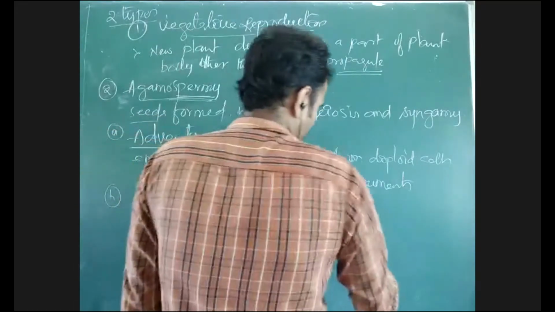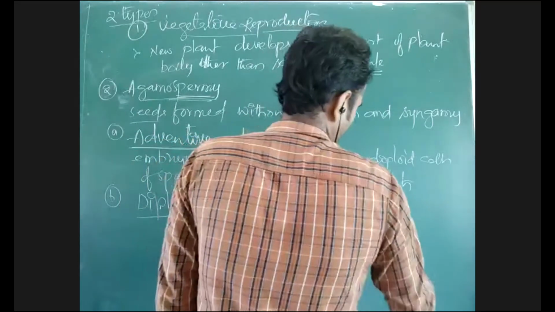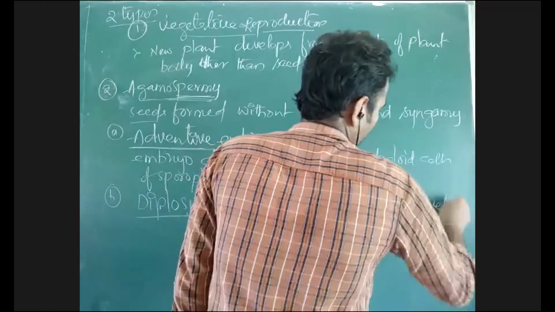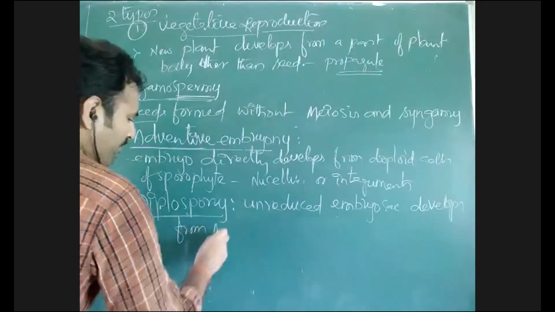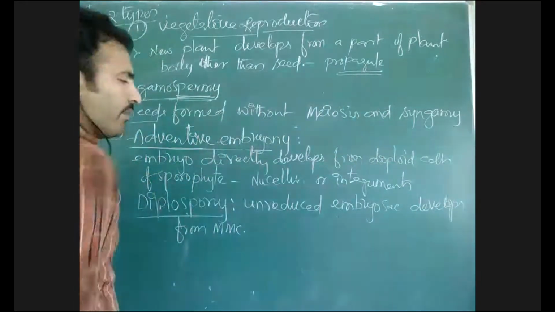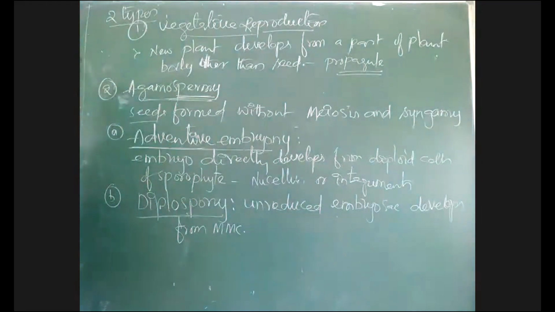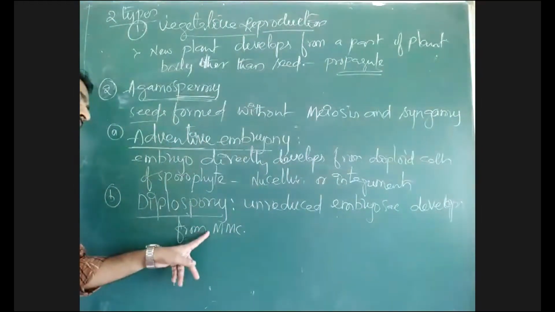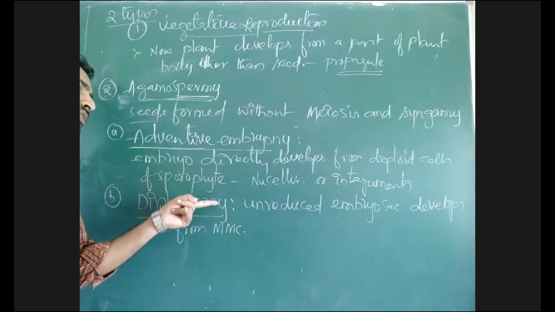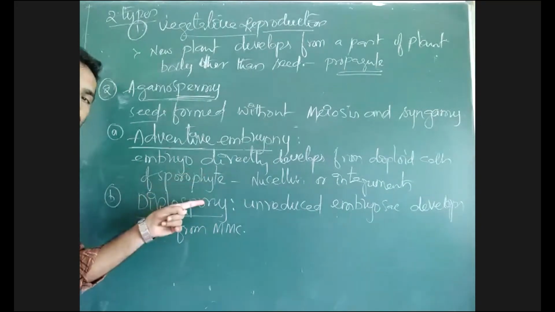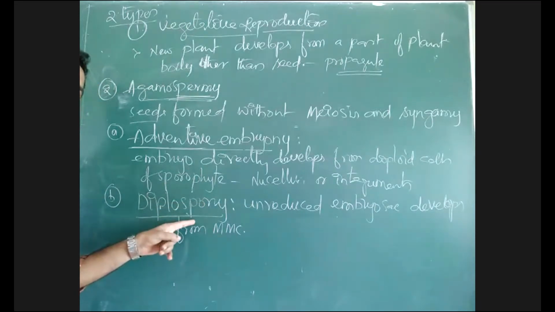Unreduced embryo sac develops from the MMC. MMC means megaspore mother cell. Usually the megaspore mother cell undergoes reduction division, which gives megaspores. That megaspore develops into the embryo sac. That embryo sac shows syngamy and there is development of an embryo. That is the normal process.